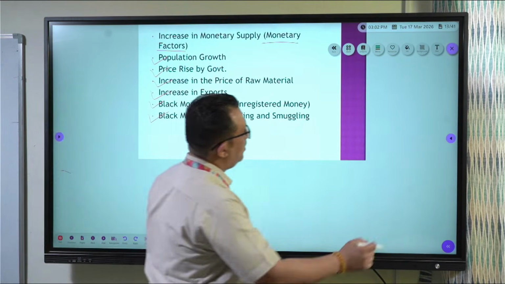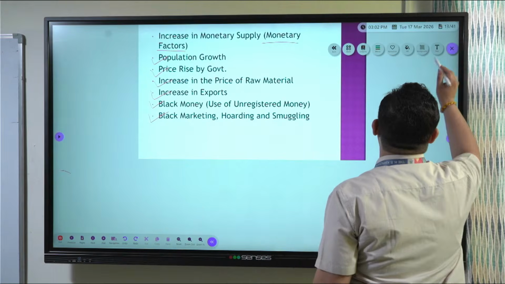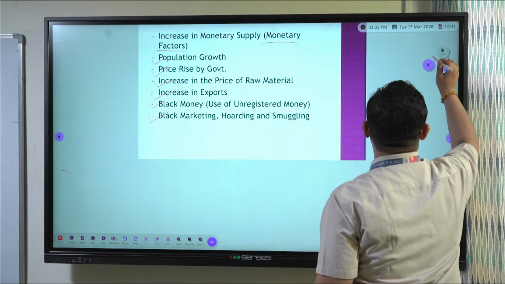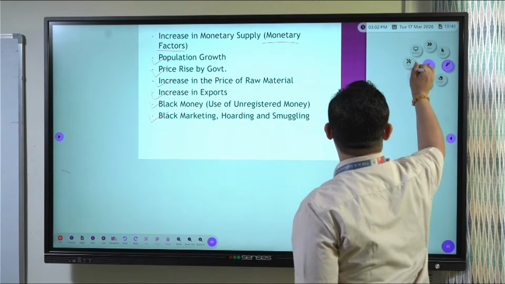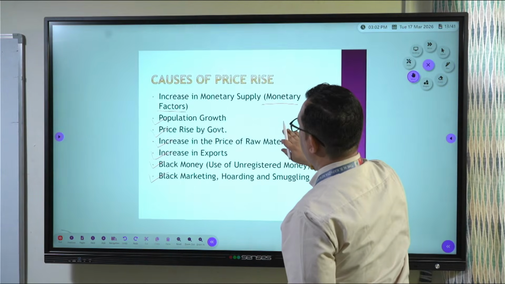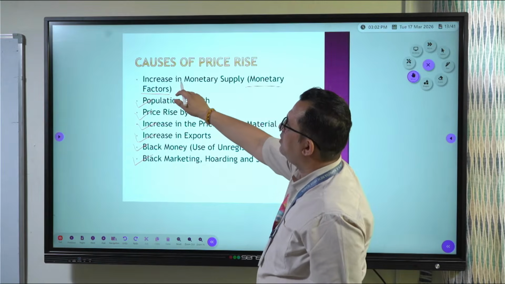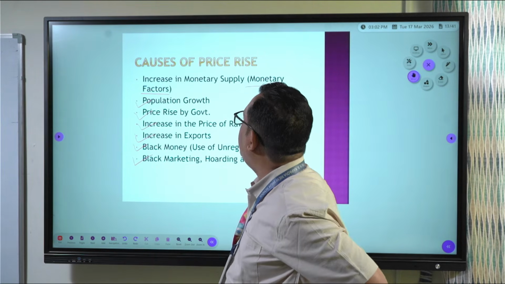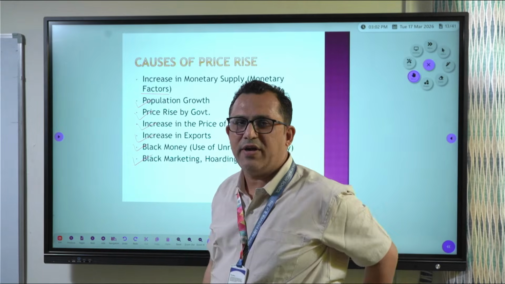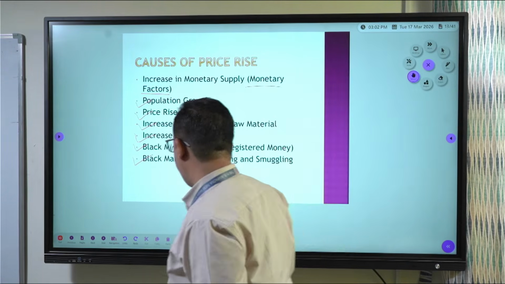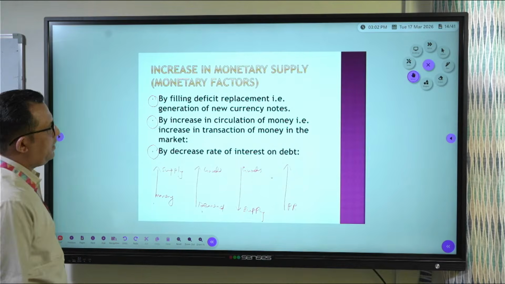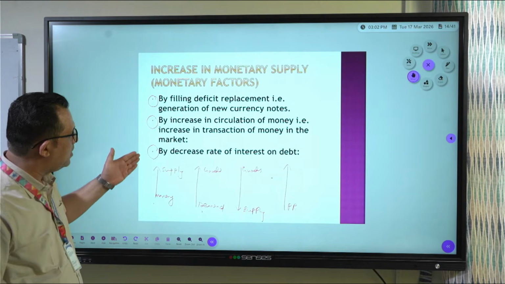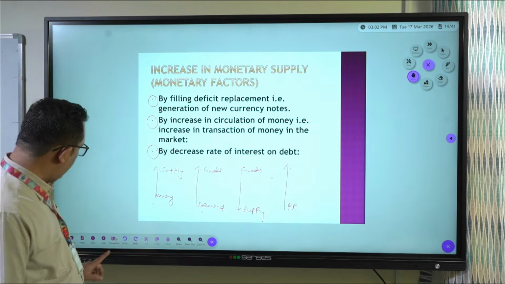In that, let me put it down, all the causes of price rise. There was a doubt at point number 1, how increasing monetary supply, the monetary factor, causes price rise. Then I explained this to you. Monetary supply increases in the market in 3 ways, and how this leads to price rise, I explained to you.